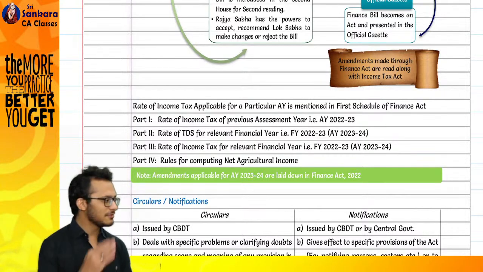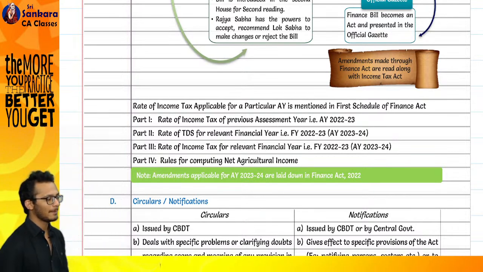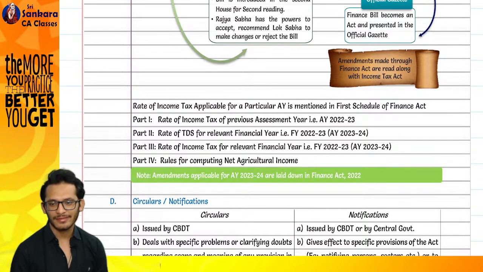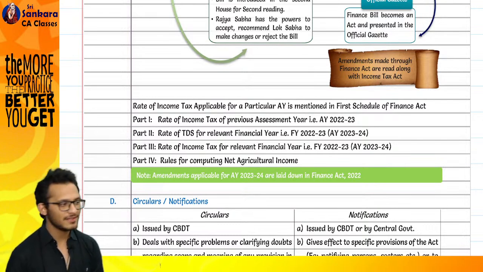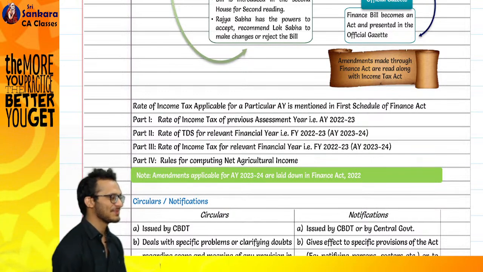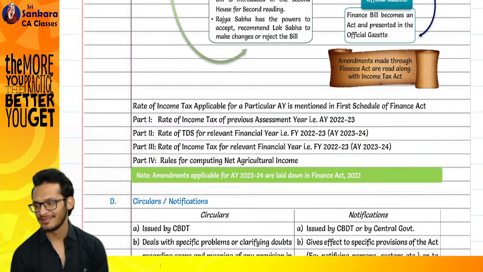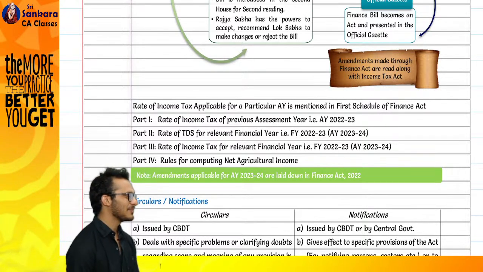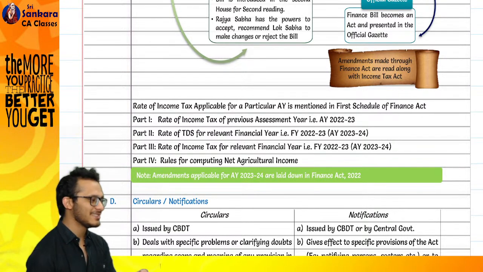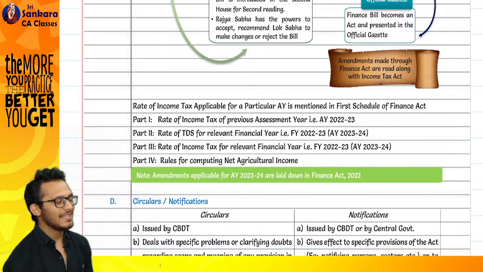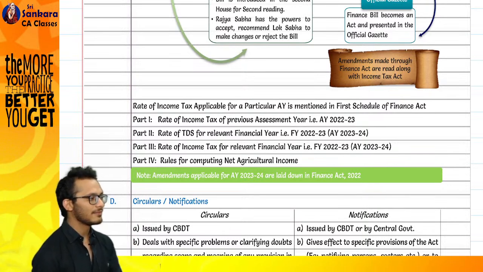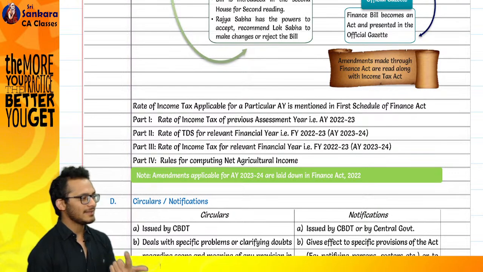You start from section 1. What is there in section 1? What is section 2? I'm asking what is section 1? No idea? Foundation. We have to create our foundation. Section 1 talks about short title, extent, commencement.